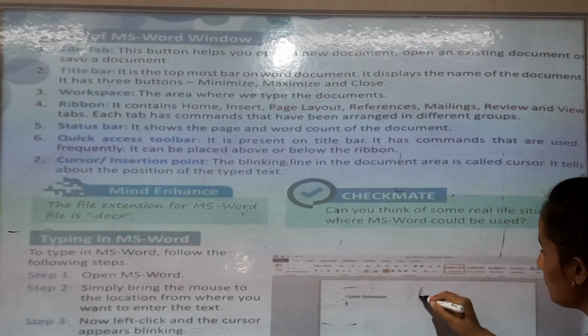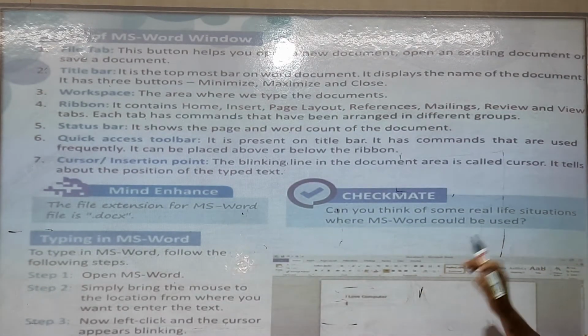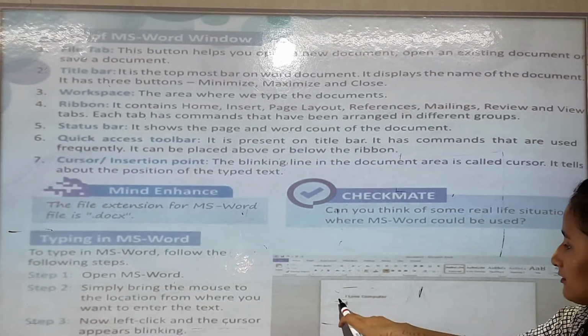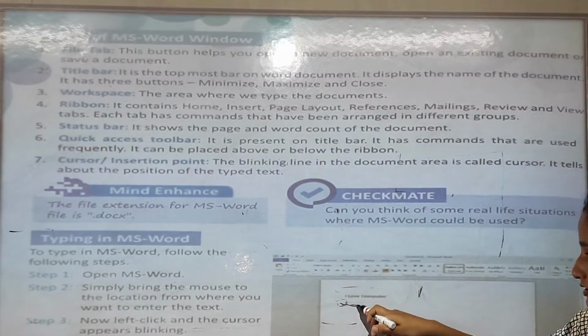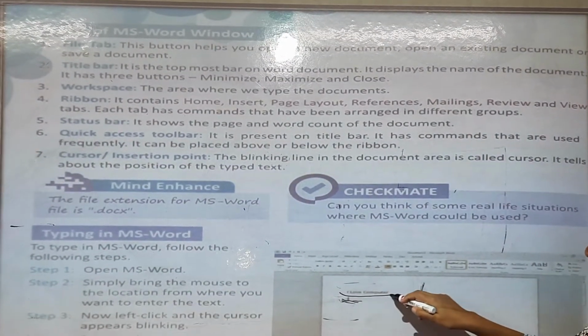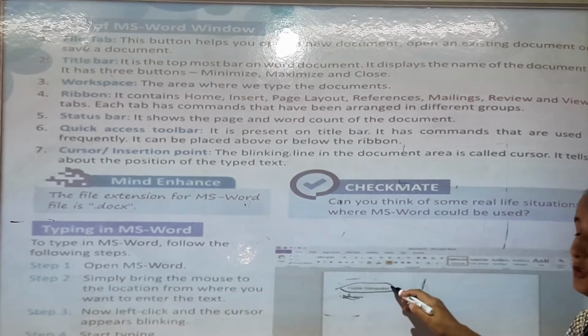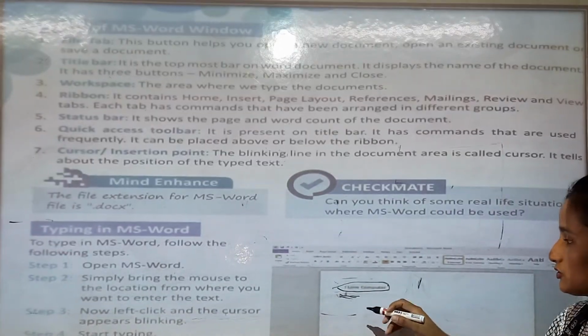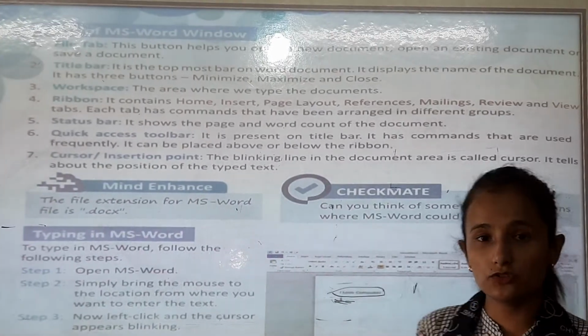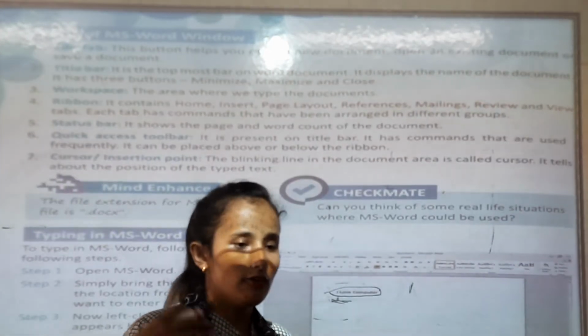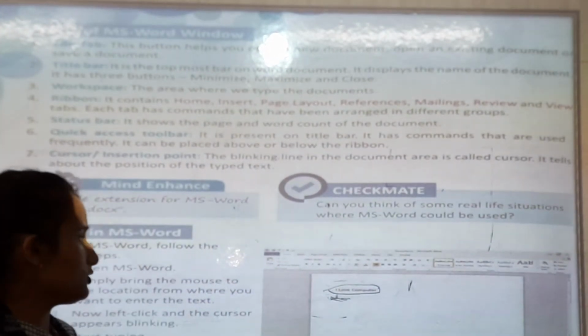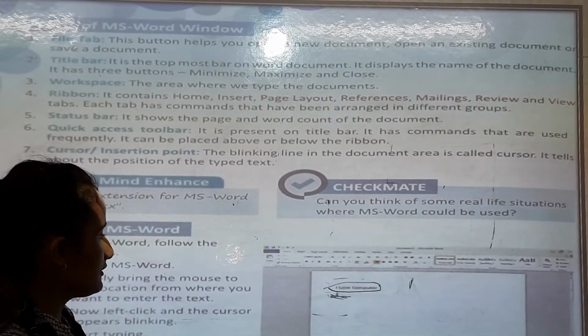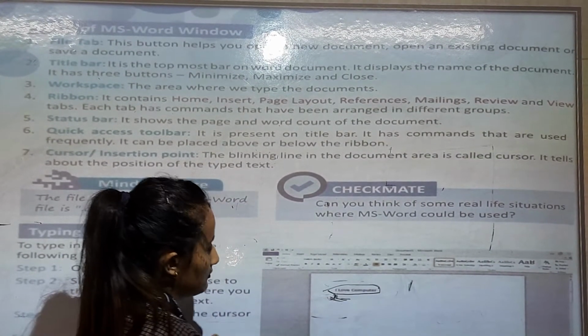So this is the symbol of the cursor line. So when you press enter, it will be there. यहाँ पर आ जाएगा वो cursor line, okay? So this is the sentence that you have written. Now you want to go down. So for example, आप मोबाइल में कुछ text कर रहे हैं, right? When you are texting something, this cursor line will be down. Okay.